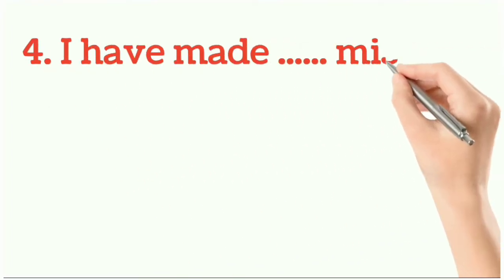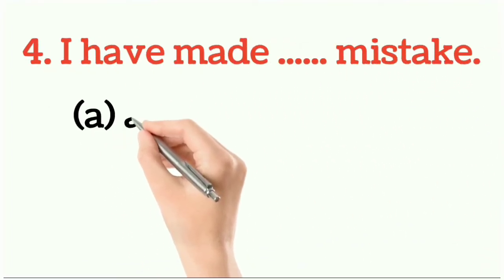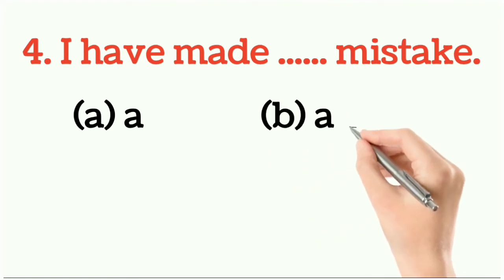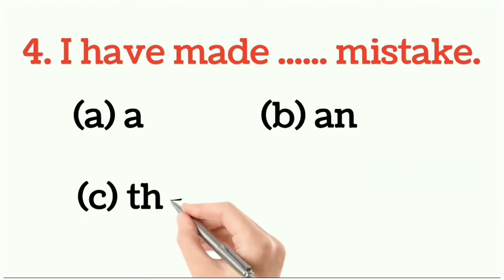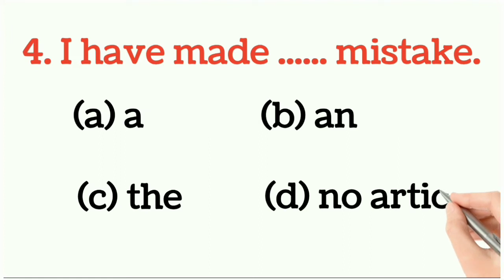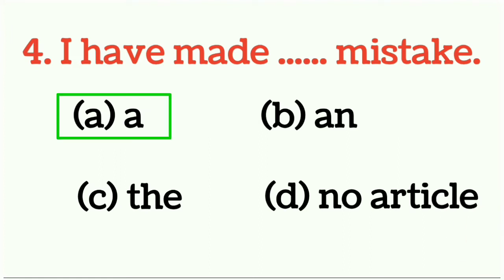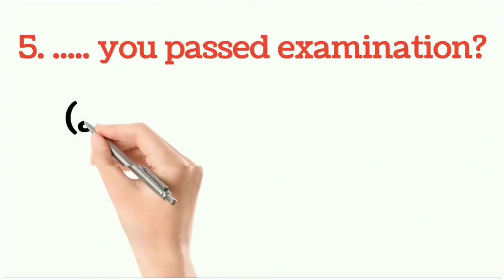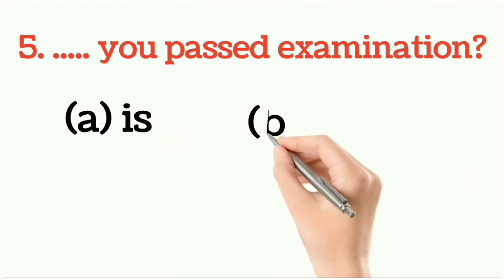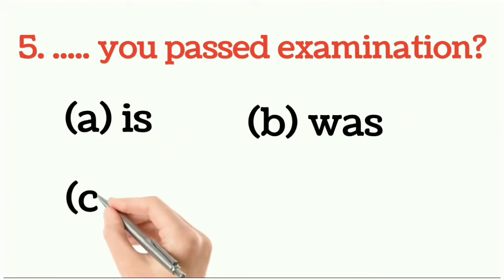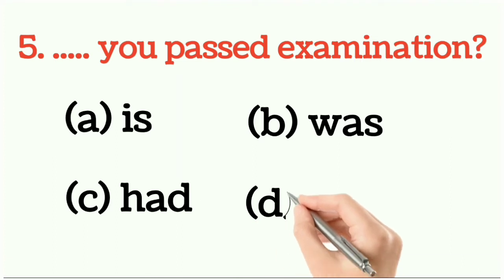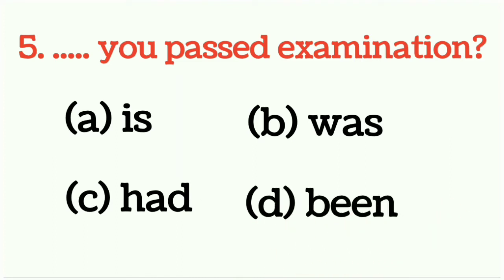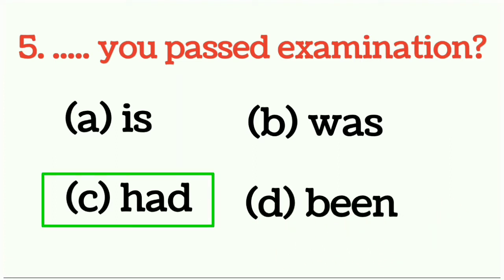Question number 4. I have made dash mistake. So what would be the right answer? You have to choose. So the answer would be option number A. I have made a mistake. It would be the right answer. Question number 5. Dash you passed examination. So what would be the right answer? You have to choose. So the answer would be had you passed examination.